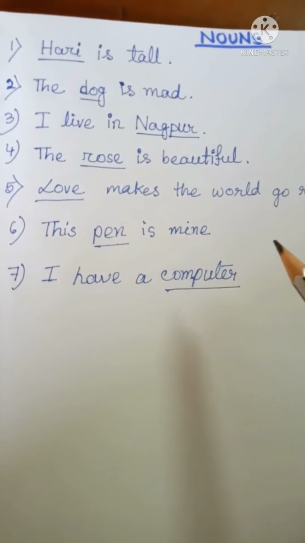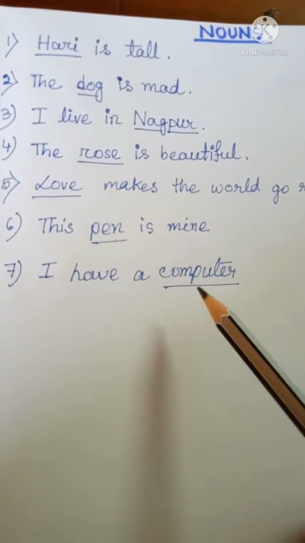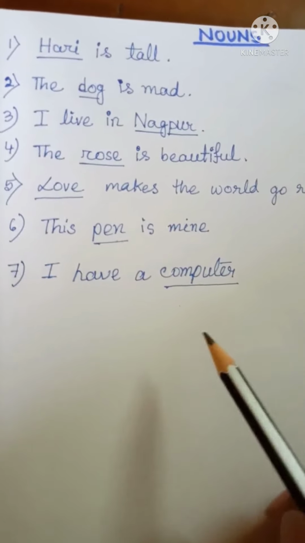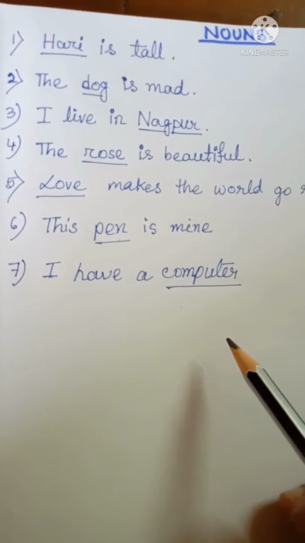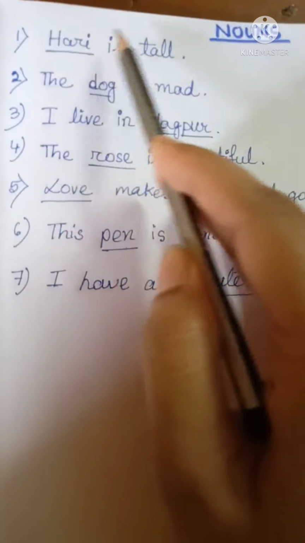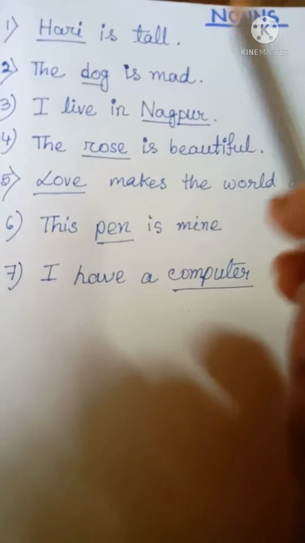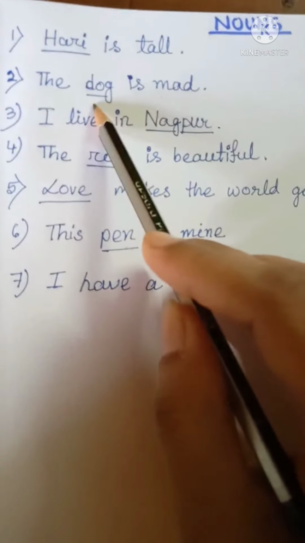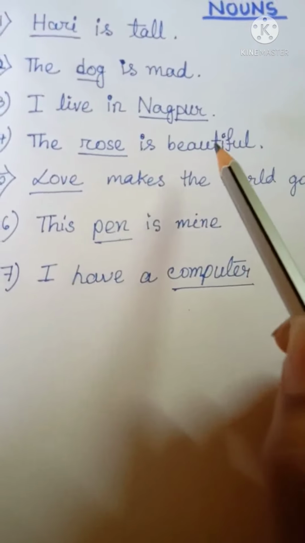Now you may think that why are they nouns or why are they called nouns? Students, as I have already told you, nouns are basically names or naming words. So, all these are actually names. See here, Hari is tall. We know that Hari is the name of a person. Dog. We know that dog is the name of an animal.